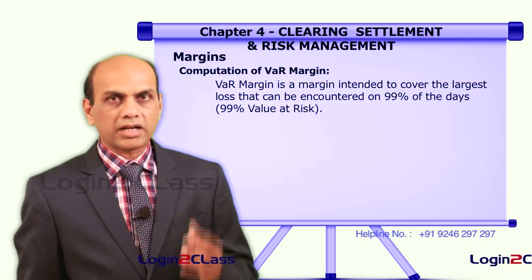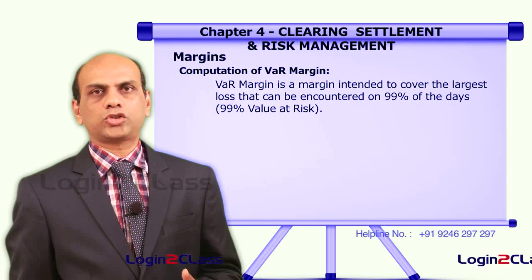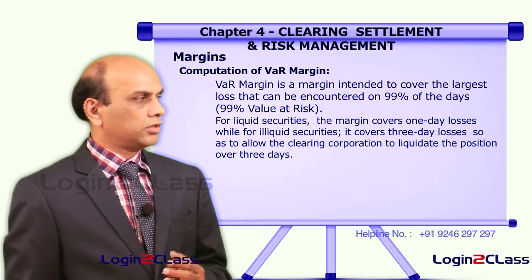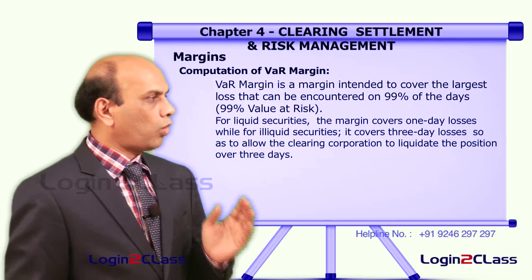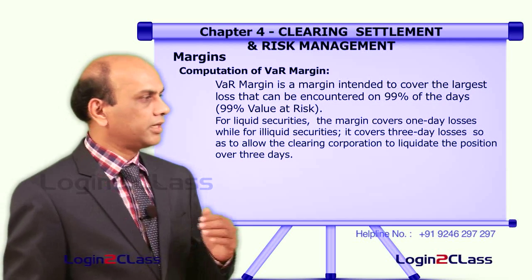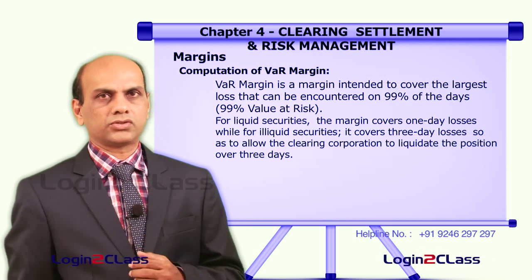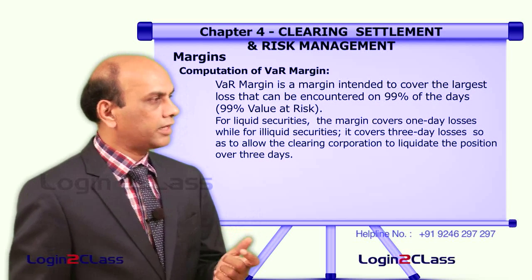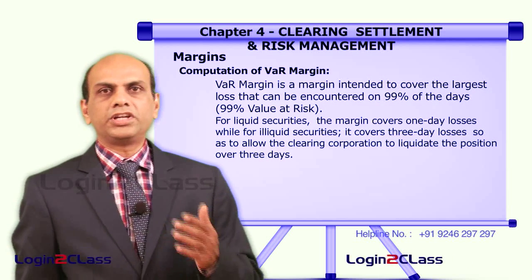This is arrived at using the past action of that particular stock. For liquid securities, the margin covers 1 day losses, while for illiquid securities it covers 3 days losses, so as to allow the clearing corporation to liquidate the position over 3 days.